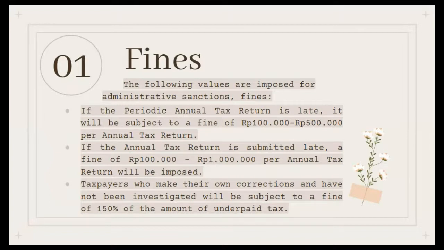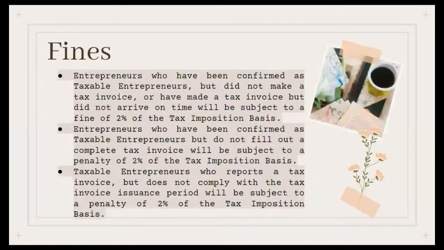Third, taxpayers who make their own correction and have not been investigated will be subject to a fine of 150% of the amount of underpaid tax. Next, entrepreneurs who have been confirmed as taxable entrepreneurs but did not make a tax invoice or have made a tax invoice but did not arrive on time will be subject to a fine of 2% of the tax imposition basis.